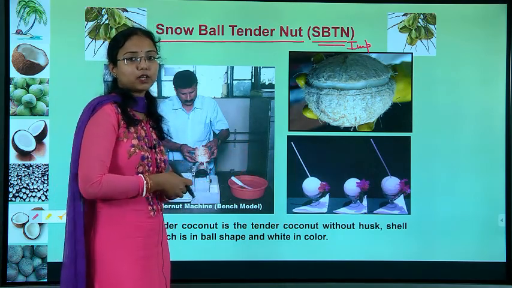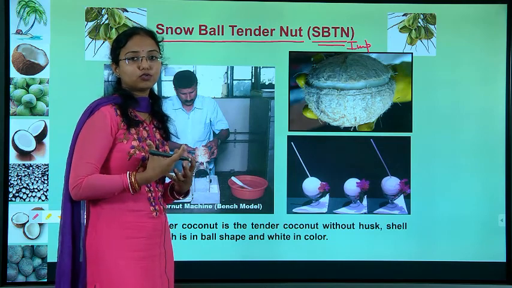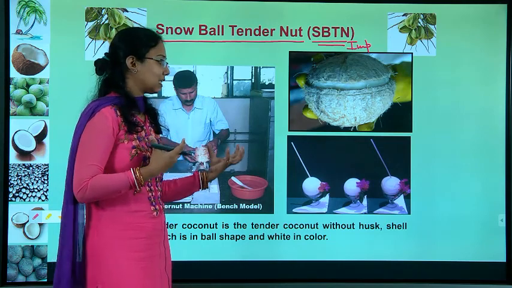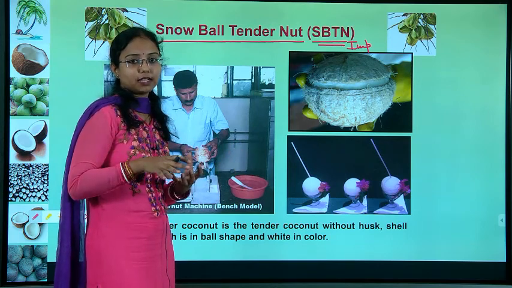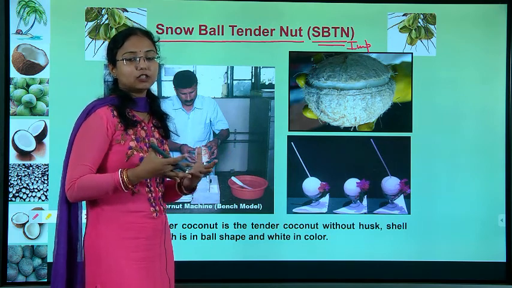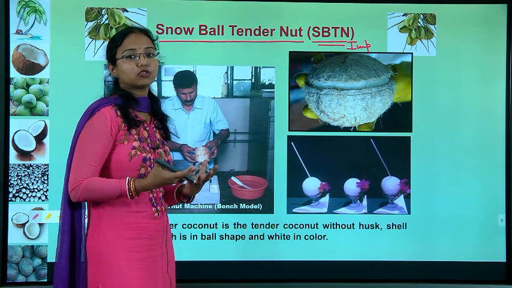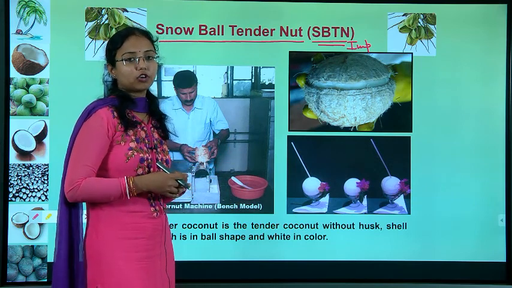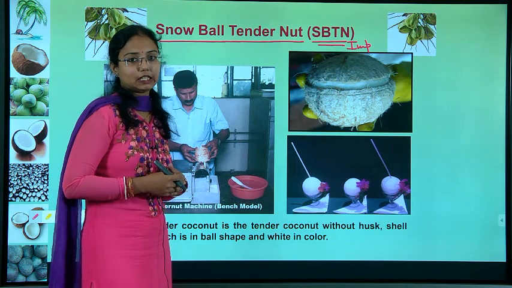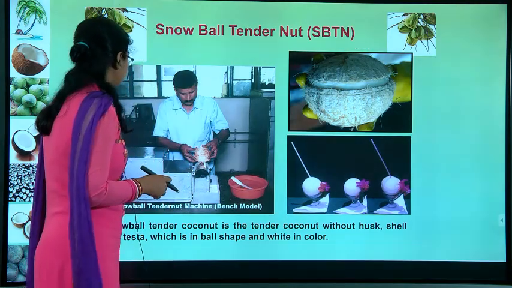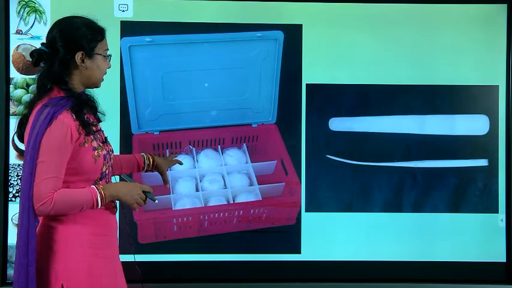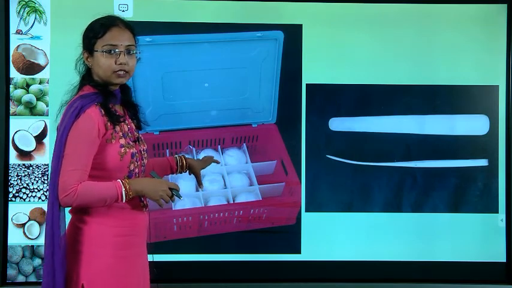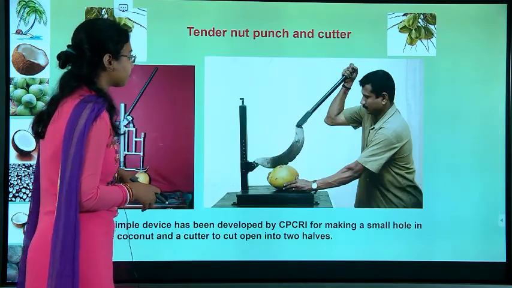I have tasted this in Singapore. They put an ice cream scoop inside this tender coconut ball, and it was very tasty. So there are several products that we can also develop in India for marketing. It will look like this, and they store it in refrigerated conditions.